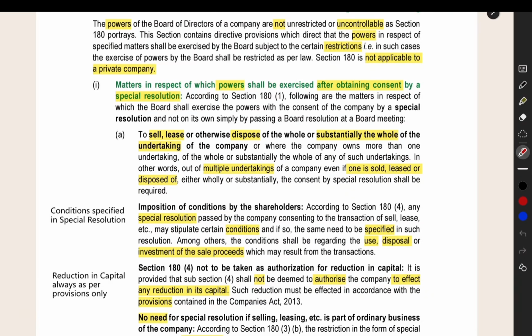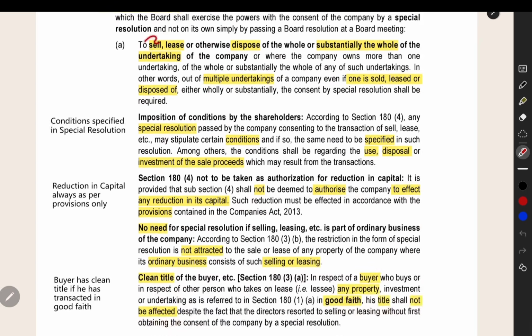What are the things you can do after getting the approval? To sell, lease or dispose of substantially the whole of the undertaking or the whole of an undertaking. What is the meaning of undertaking? Simply you can understand it as business. For example, the company is in a business, and the directors want to sell the entire business as a going concern. They can do this only after getting the approval of the shareholders in a general meeting by passing a special resolution. Whether you are selling or leasing or disposing of in any other manner, for that you have to get the approval of the shareholders.